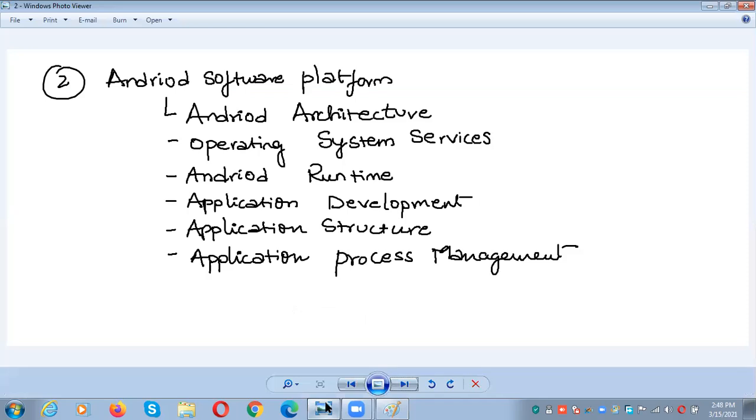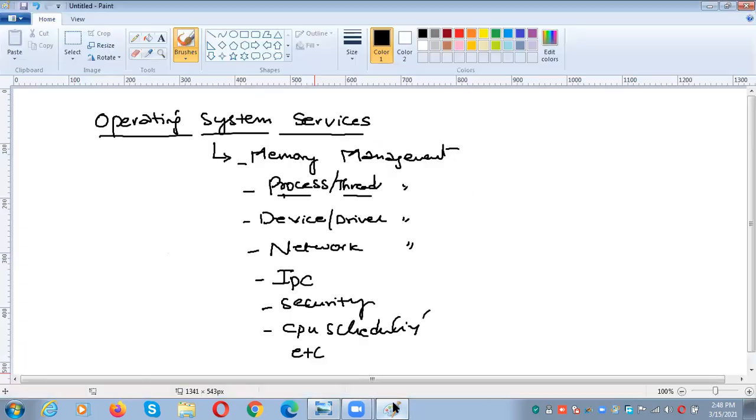so coming to our previous slide. We are in the Android software platform. Follow the cursor, please. This is the second part of your sixth unit. Under this, we have already discussed Android architecture, and the next one, operating system services. And the next concept we are going to discuss is Android runtime. This is the third concept.